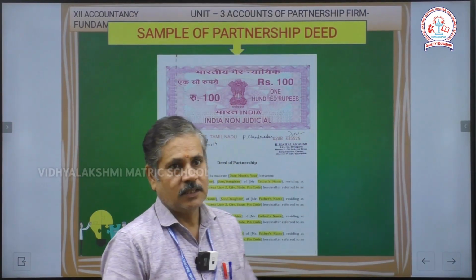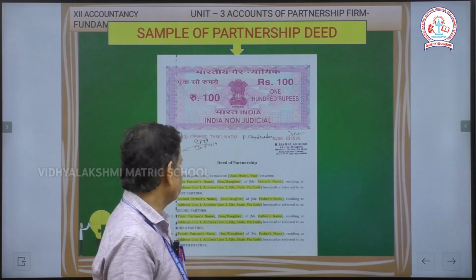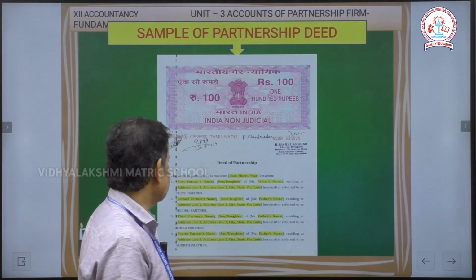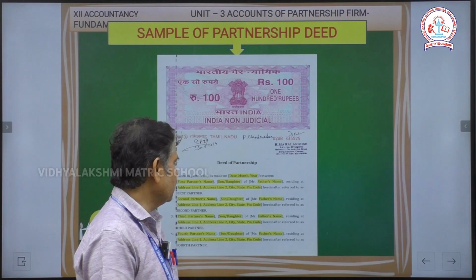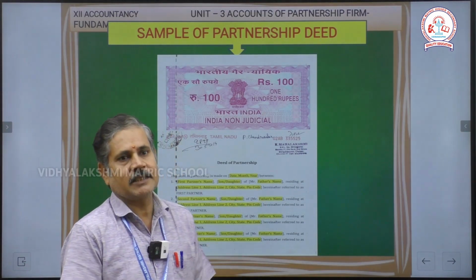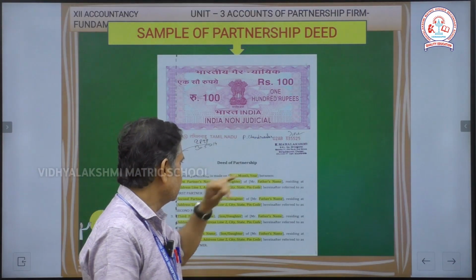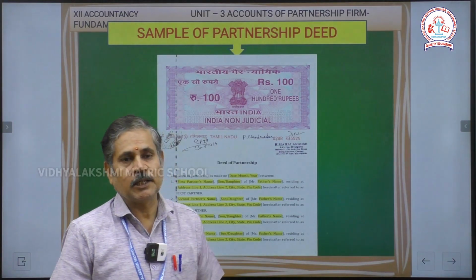The next one: see the sample of a partnership deed. Let me read the partnership deed. See here: this deed of partnership is made on which date, which month, which year, that is important. For example, if you take today, the date is 16, the month is December and the year is 2023.